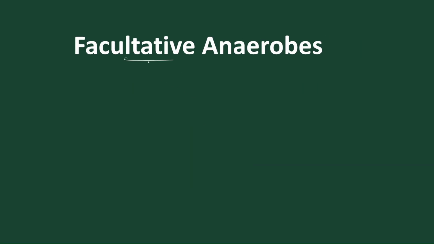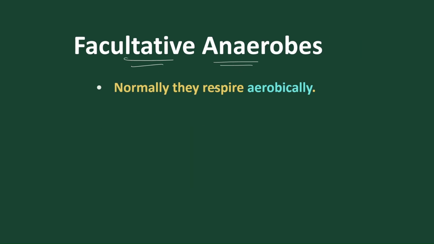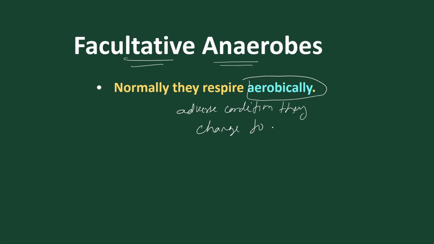Then move on, what are facultative anaerobes? Normally they are aerobic. Yes, facultatives are normally aerobic, but in adverse condition they change to anaerobes, so called facultative anaerobes.